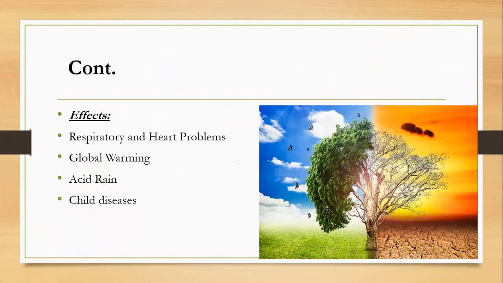So now what is acid rain? Acid rain is also caused by air pollution, and it is the release of nitrogen oxide and sulfur oxide during burning fossil fuels. And when it rains, water droplets combine with these air pollutants and the rain becomes acidic and falls in acidic form. So what are the child diseases? Child diseases are those that are caused in children, for example asthma, brain damage, etc.